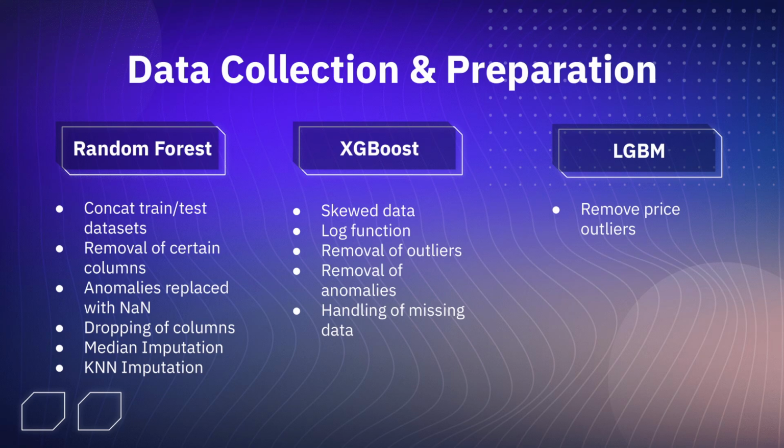As for XGBoost, we checked for skewed data, and in the presence of such data, a logarithmic function was used to account for the skewness. Then we went on to explore the possibility of outliers and remove them if they exist. Lastly, we removed anomalies in a similar fashion to the random forest model to reduce the effect of such data on our prediction. However, the missing values are not replaced due to XGBoost's support for missing data.